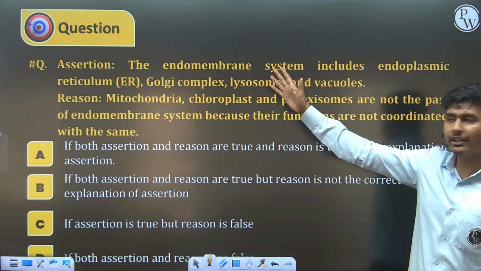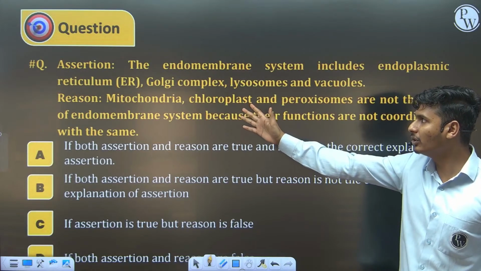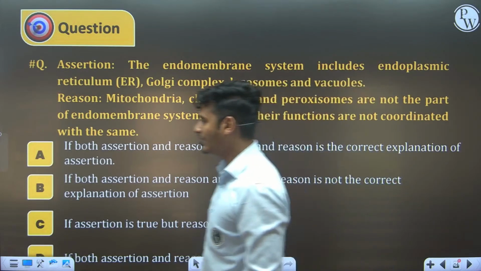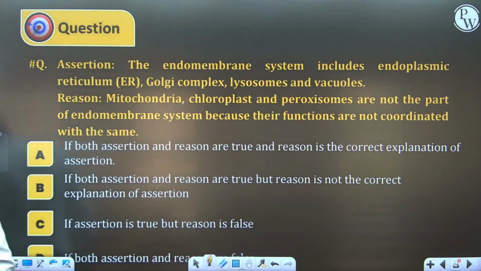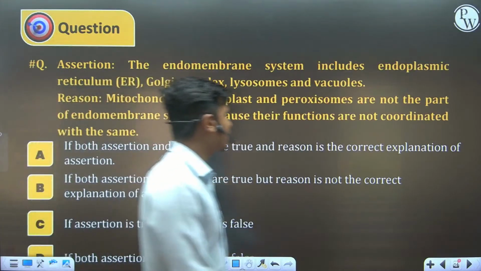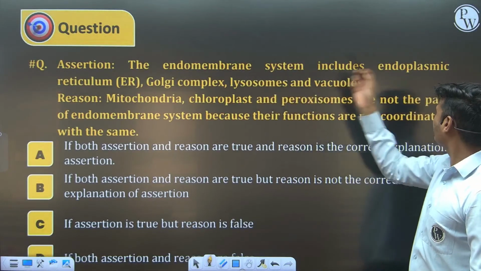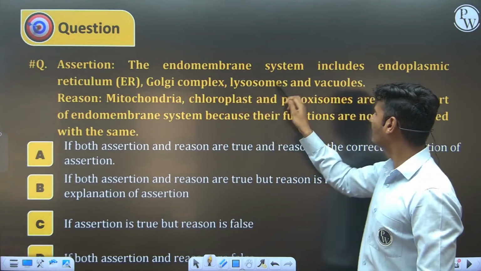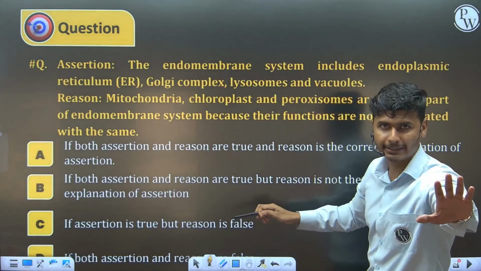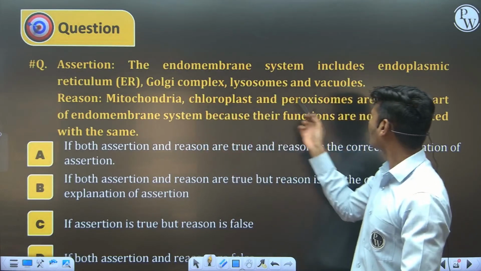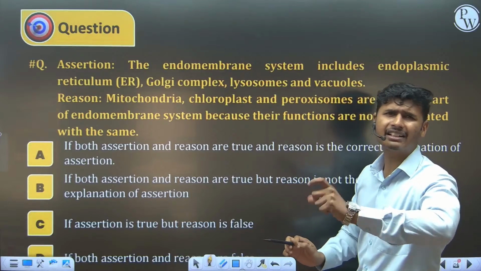The assertion and the reason are both in front of you. Check it out. Which option is correct according to you? Let's check. The endomembrane system includes endoplasmic reticulum, Golgi complex, lysosome, vacuoles. It is a correct statement. Second, mitochondria, chloroplast, peroxisome are not interconnected with each other.